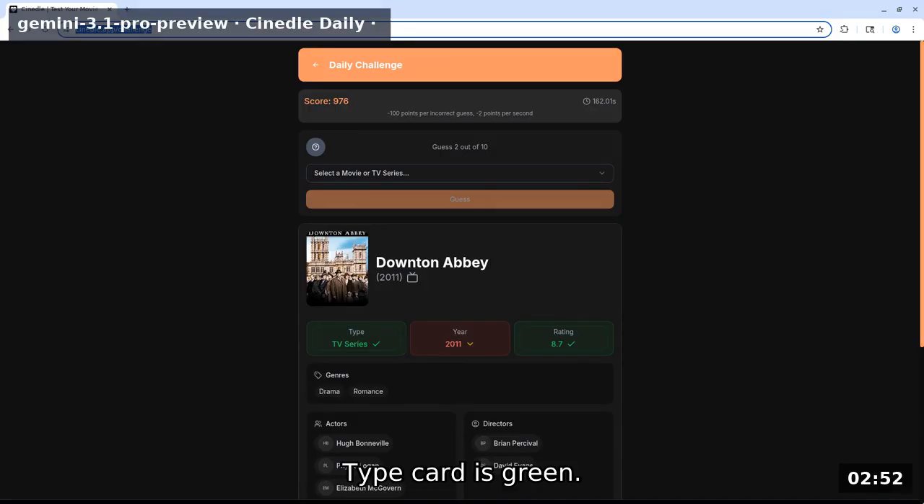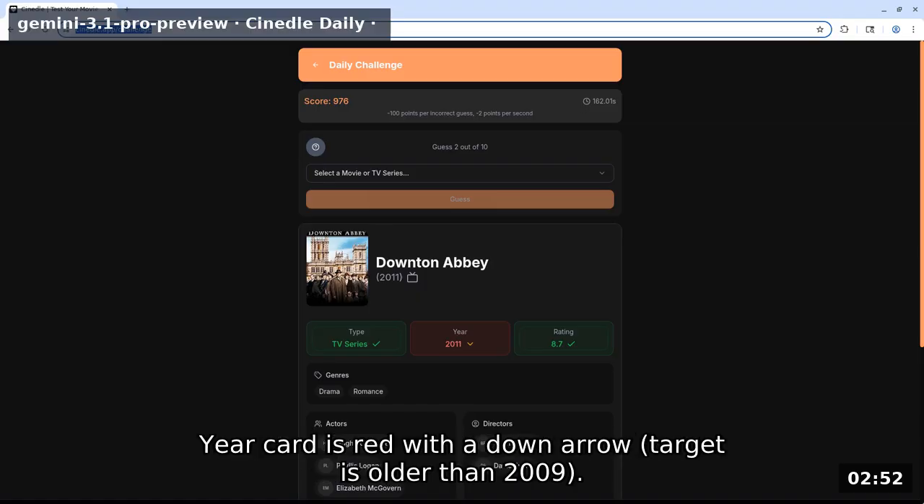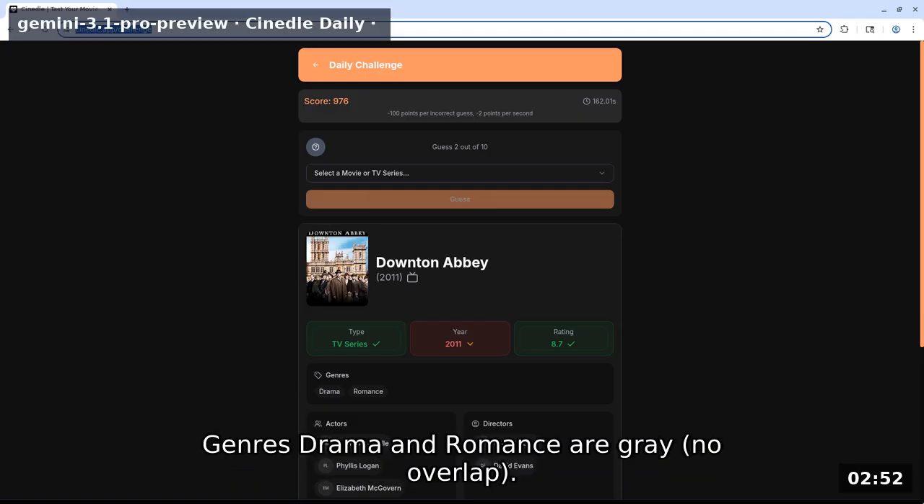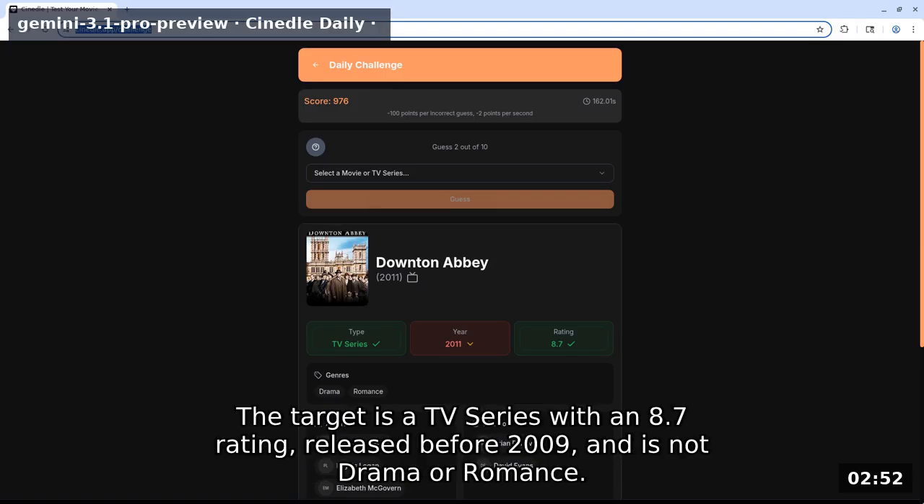Type card is green. My guess Downton Abbey was a TV series, so target medium equals TV series. Year card is red with a down arrow, target is older than 2009. Rating card is green, same rating, 8.7. Genres drama and romance are gray, no overlap. Actors and directors are all gray. The target is a TV series with an 8.7 rating, released before 2009, and is not drama or romance.